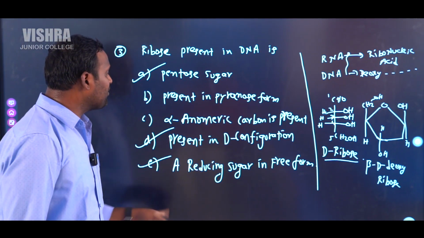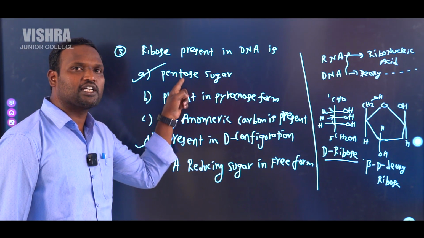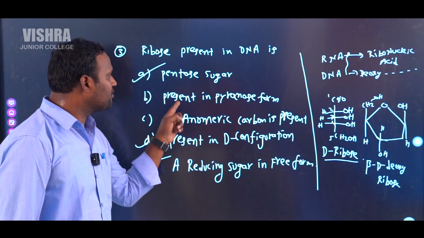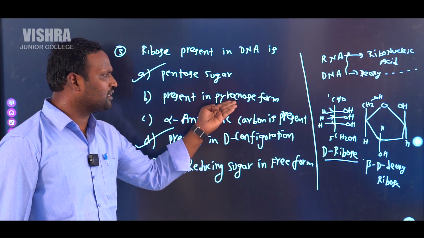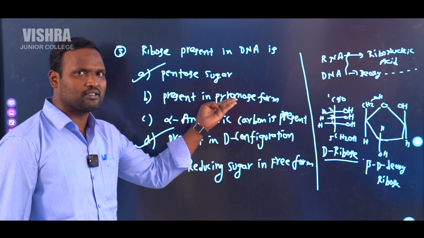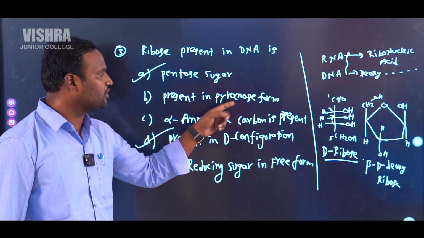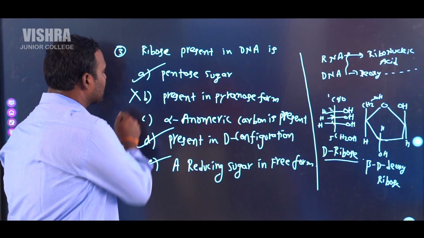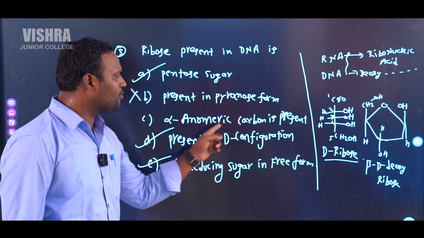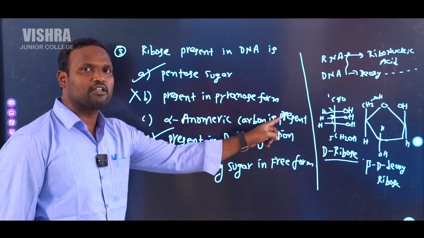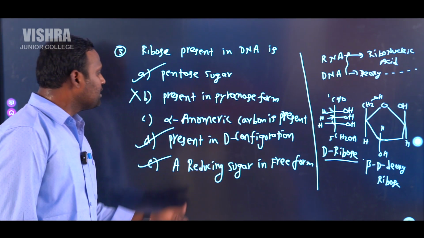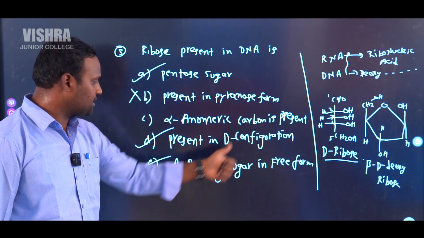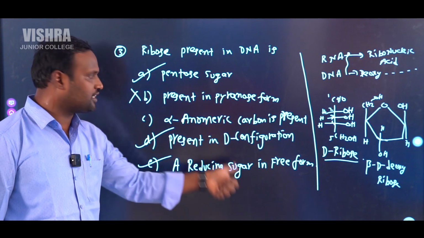So in this case, we are given 5 options like this. First option is a pentose sugar. That is the correct answer in this case. Second one is present in pyranose form. A 6-member pyranose form generally contains six atoms in its cyclic ring, so it is not the correct answer. Next, alpha anomeric carbon is present in this case. That is the wrong answer. Here it is present in beta form. Next, present in D configuration, correct. Next, reducing sugar in free state. These three are correct in this case.